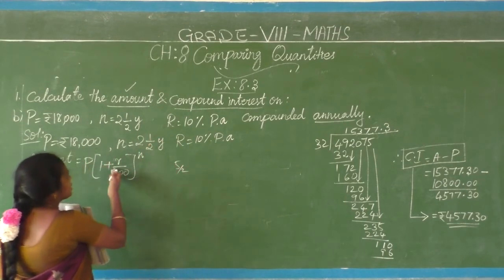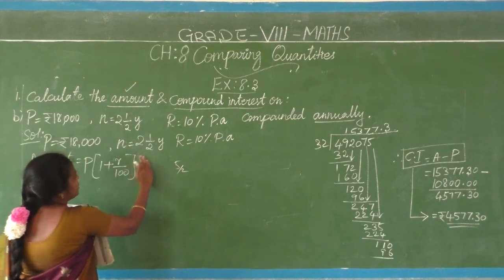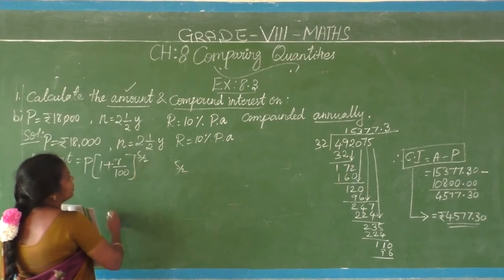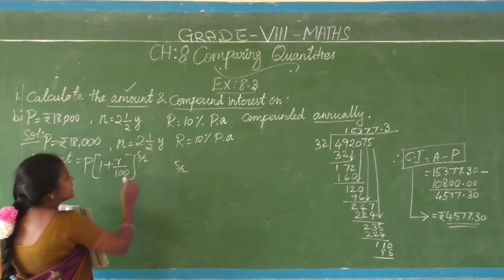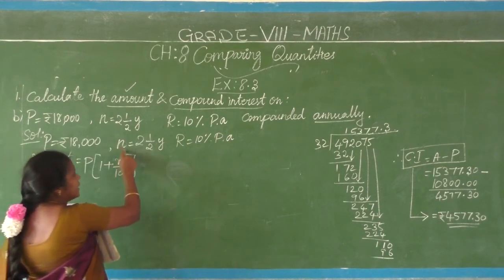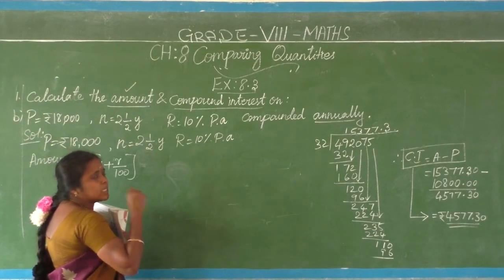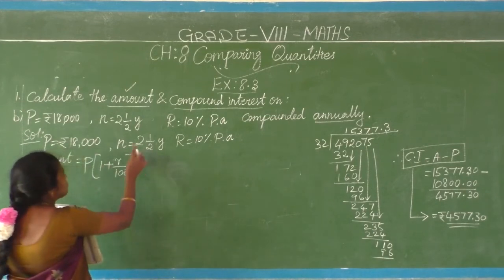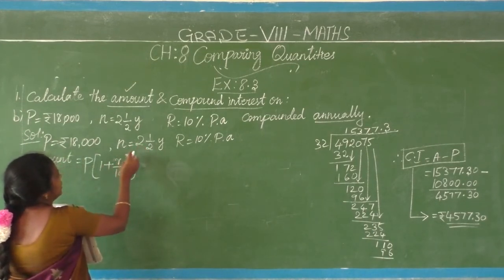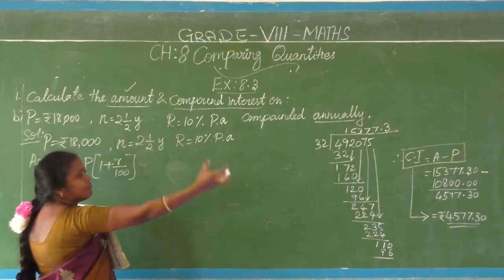5 by 2, how do you write here? Suppose in the place of n you write 5 by 2, how do you multiply this? It takes a little bit of confusion, no? So what I am telling is, when the year is coming in mixed fraction, you have to alternate the step a little bit. How? Apply this formula for whole years and then for half years separately.